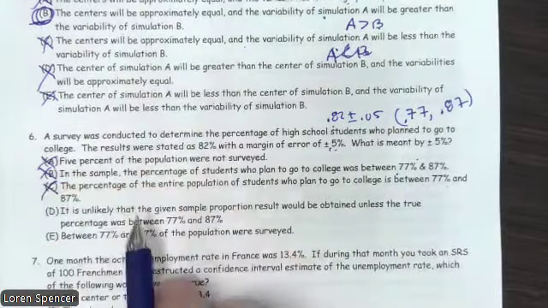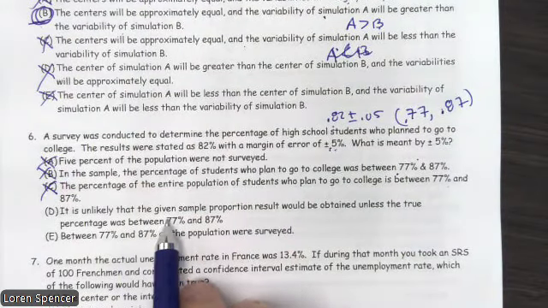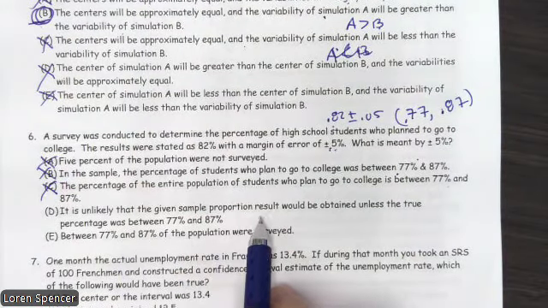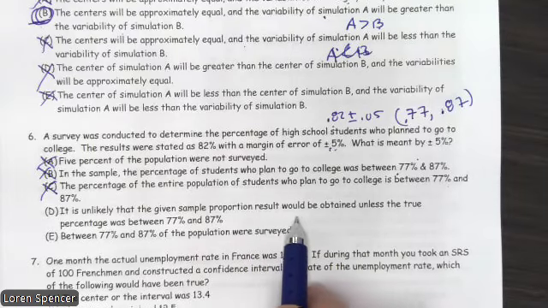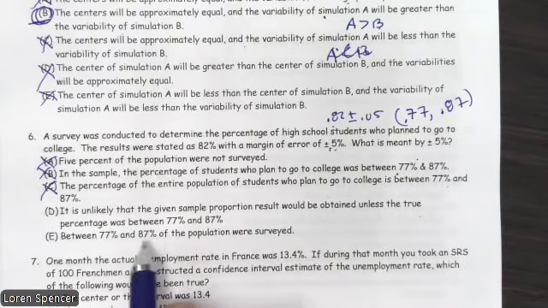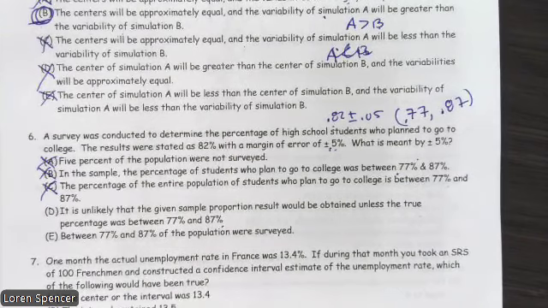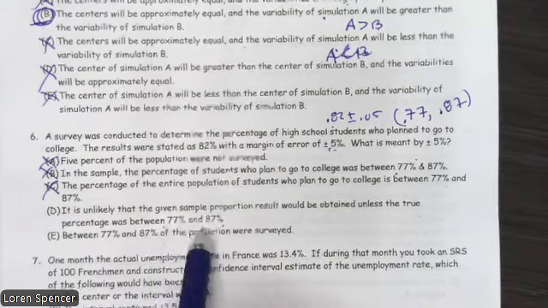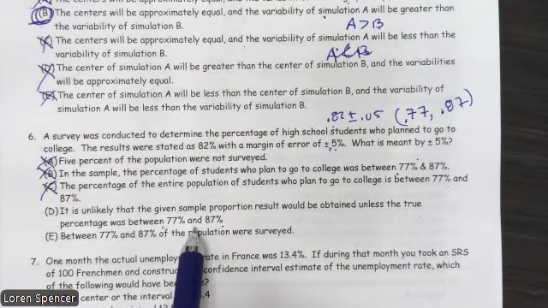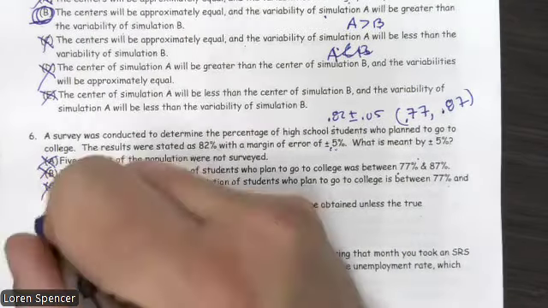This is not it. It's unlikely that the given sample proportion result would be obtained unless the true population was between 77 and 87. And that's what we're saying. In repeated sampling, we expect to capture it. I mean, if we did this over and over again, we expect it to be somewhere in between here. That's what we believe. All right.